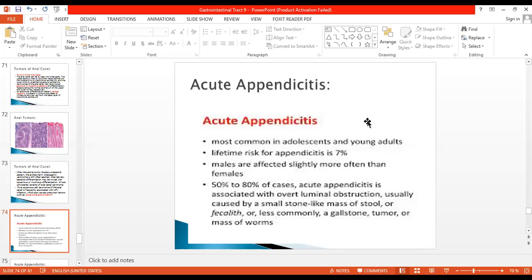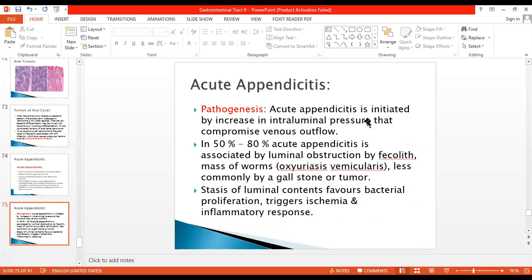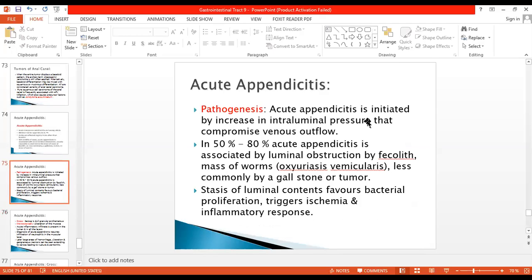Why is it a surgical emergency? Because if it is not treated, it can lead to perforation and peritonitis with infection spreading all over the peritoneal cavity. So it has to be diagnosed promptly, and promptly it has to be treated by surgical resection of the appendix. All of you know that it is a rudimentary organ and has no function, but it can lead to acute appendicitis, which can lead to infection of the whole abdomen and peritoneum.